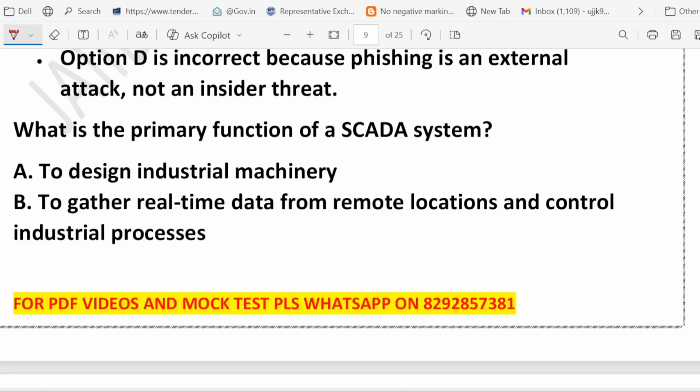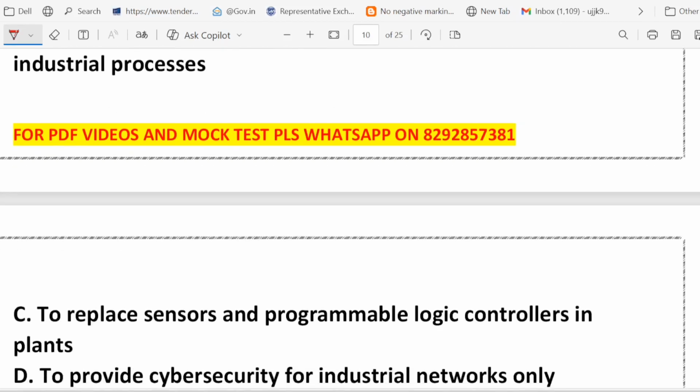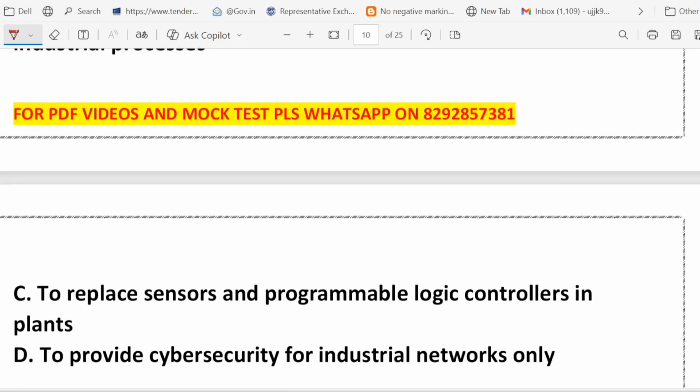Now the next question is, what is the primary function of a SCADA system? Option A, to design industrial machinery. Option B, to gather real-time data from remote location and control industrial process. Option C, to replace sensor and programmable logic controller in the plant. Option D, to provide cyber security for industrial work only. So what do you think about SCADA?